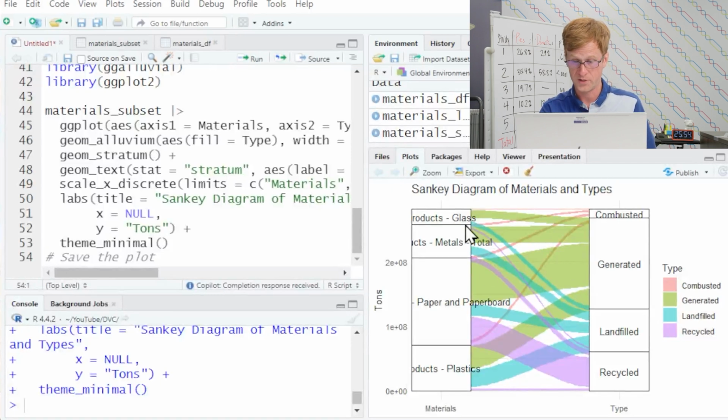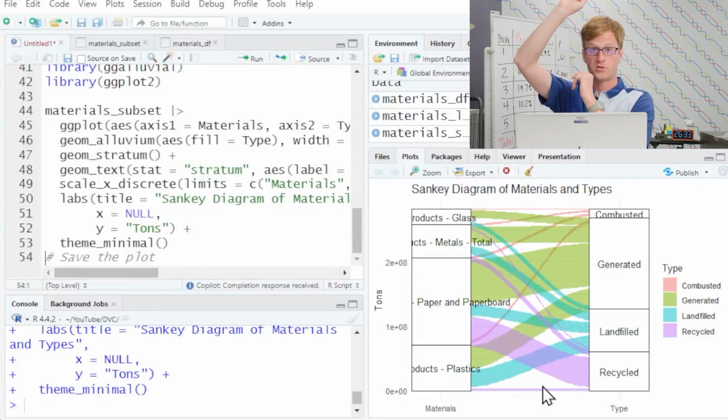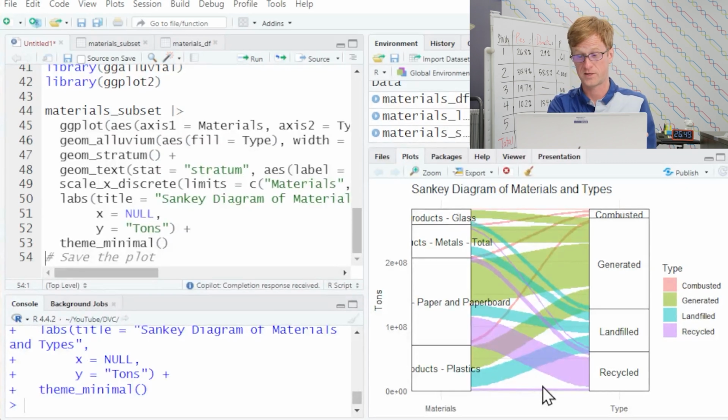One thing we do need to do: our categories are kind of a mess. We've got products, metals, total. That is very hard to read. What else? When we look at this closely, we see it did what makes sense. It took combusted, generated, landfilled, recycled, but it put them all on the right. Generated should be on the left. It would not know any better, but we need to notice this. We need to figure out how to fix that.